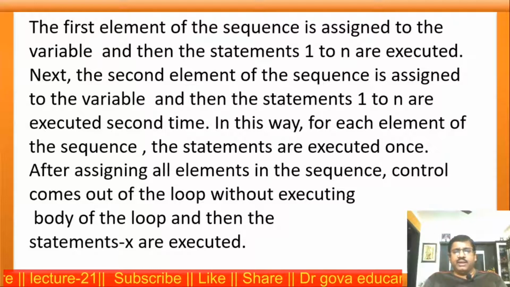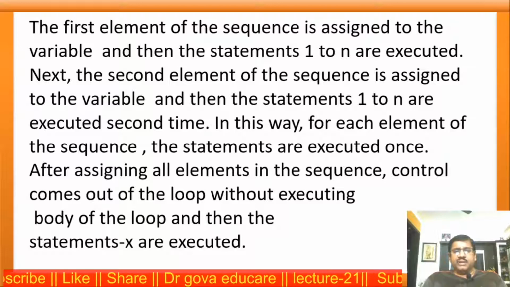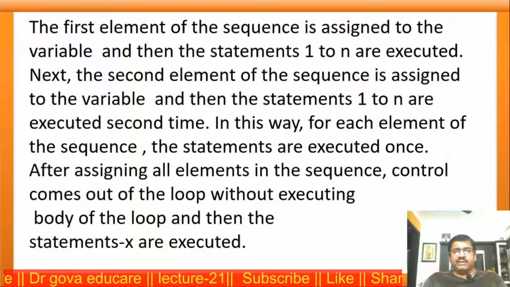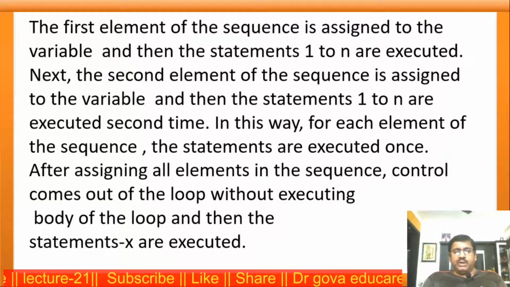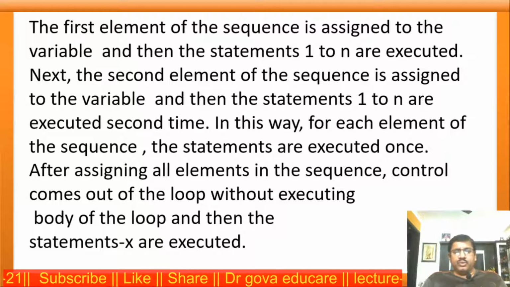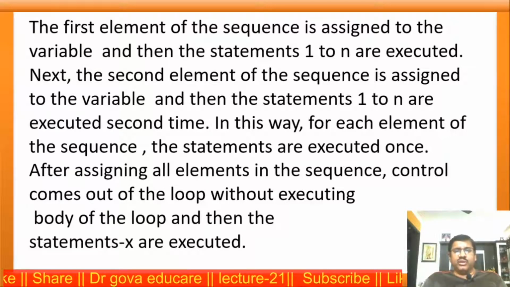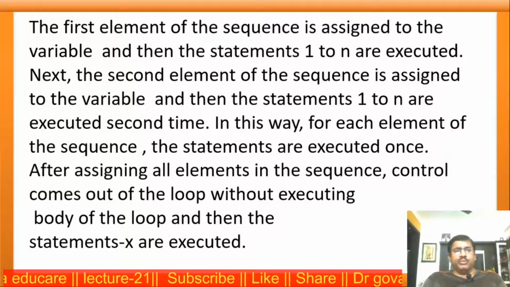In this way, for each element of the sequence, the statements are executed once. After assigning all elements in the sequence, control comes out of the loop without executing the body of the loop, and then statement x is executed. Now this is the description of the for loop.